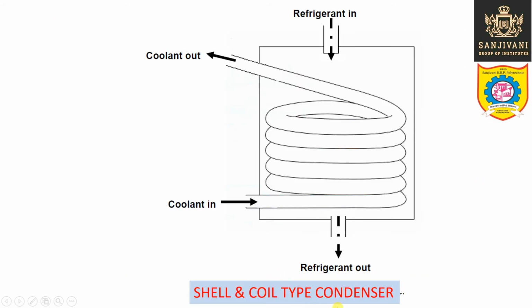This is again a shell and coil type water cooled condenser. So the refrigerant is entering from the top and the liquid refrigerant is leaving from the bottom. The coolant, which is generally water, enters from the bottom, it flows along the coil and it leaves from the top, and thus it cools the refrigerant vapor which gets condensed into liquid, and this liquid refrigerant is leaving the condenser from the bottom. So this is the shell and coil type water cooled condenser.